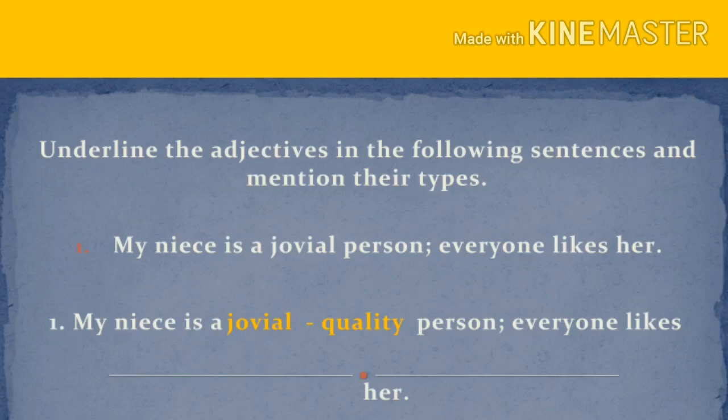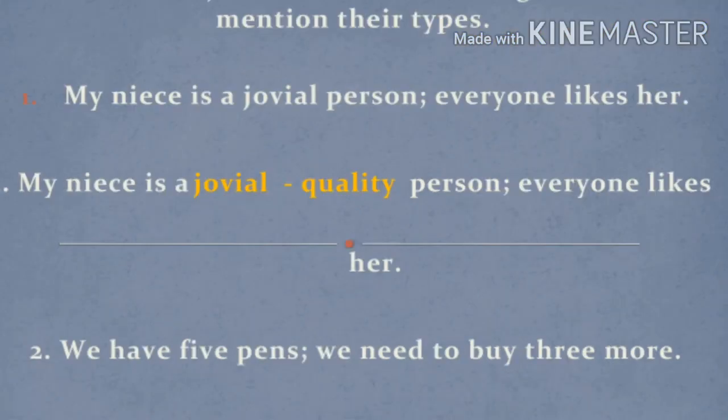My niece is a jovial person. Everyone likes her. Yes, my niece is a jovial person. It's a quality. It's a good quality, so that everyone likes her. See the second sentence. We have 5 pens. We need to buy 3 more. So what is the meaning of it? Totally, we have 5 pens. We want to buy 3 more.